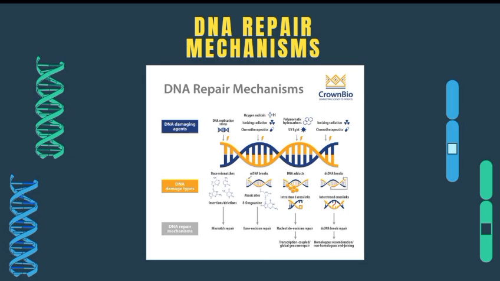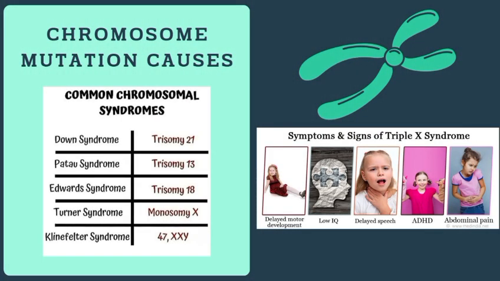DNA damage includes base change, strand break, mismatch, and UV-induced lesions like thymine dimers. DNA repair mechanisms include BER, NER, and mismatch repair, and two major pathways for fixing double-strand breaks: NHEJ and homologous recombination.